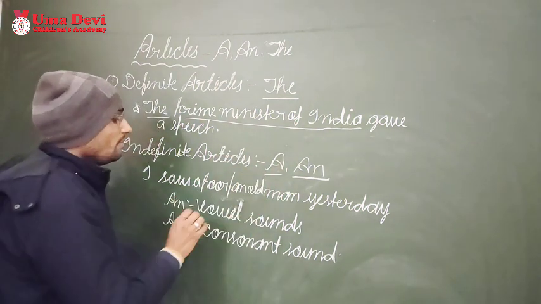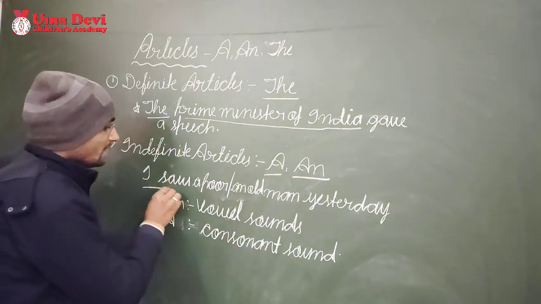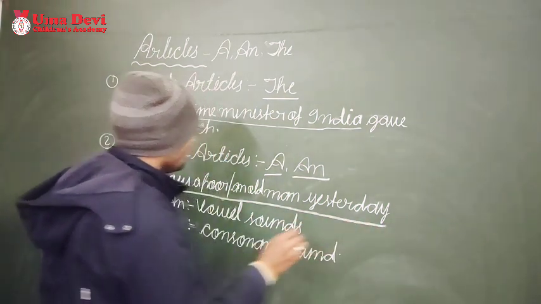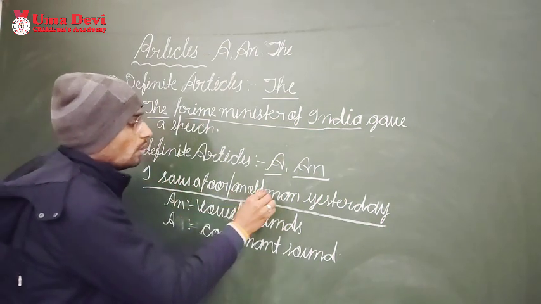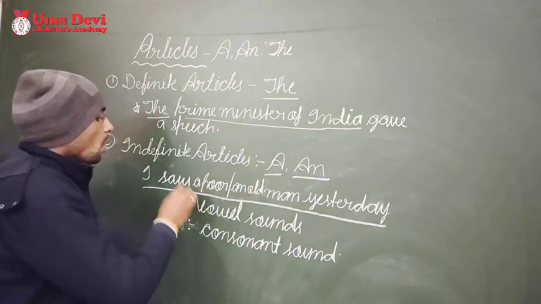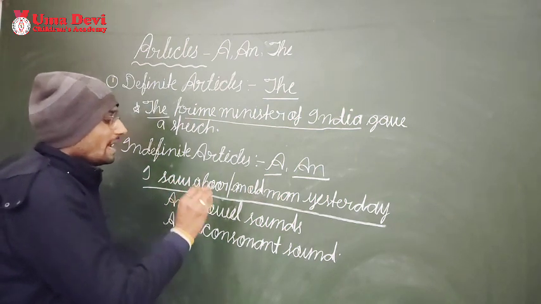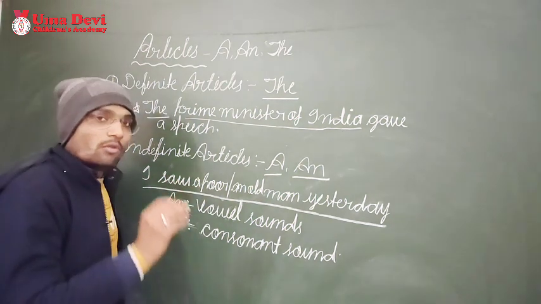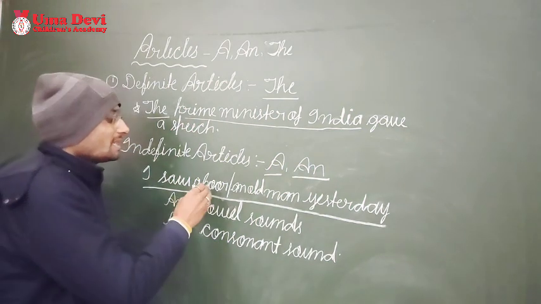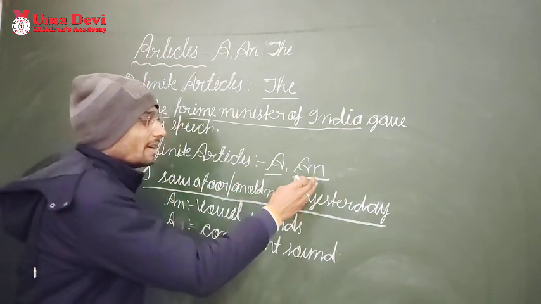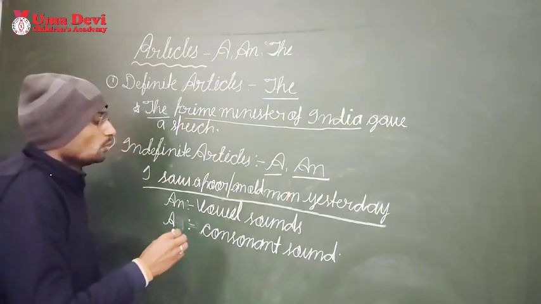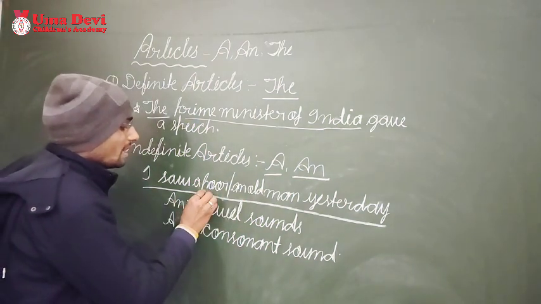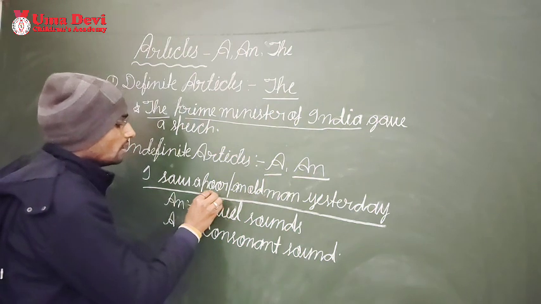Very first, in the given sentence, you can see here: I saw a poor an old man yesterday. It means whenever we want to show any noun uncertain, we use a and an. How to use a, how to use an, now we are going to know. What is the sound of this word?